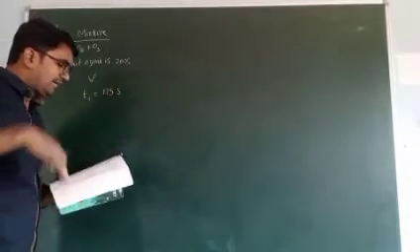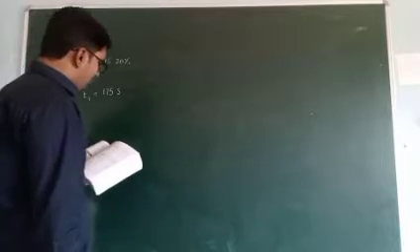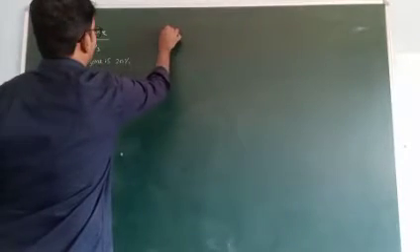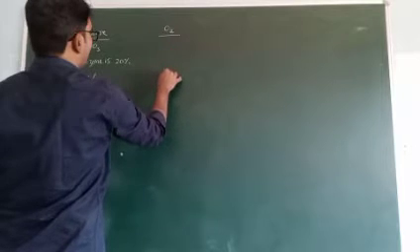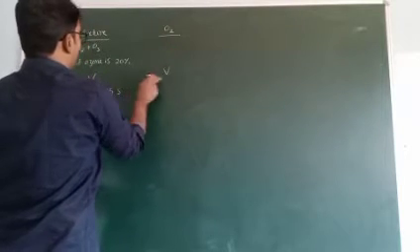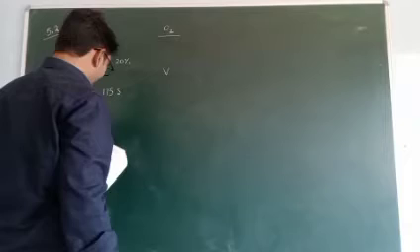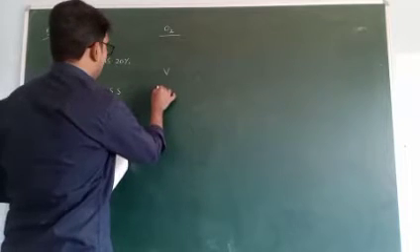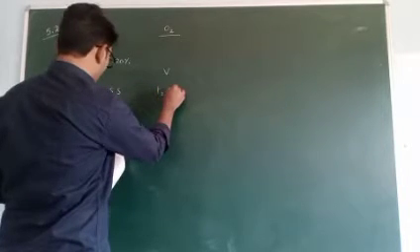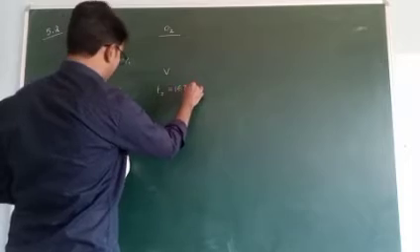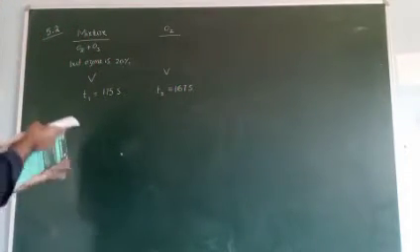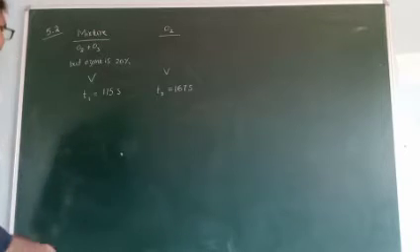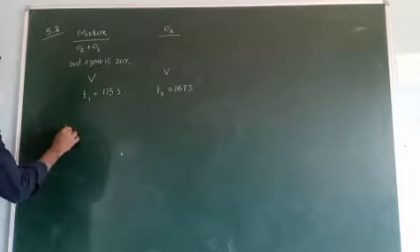When an equal volume of oxygen, another one, is given, in both cases the volumes are the same, and the time taken, T2, is equal to 167 seconds. Under similar conditions, find the density of ozone.